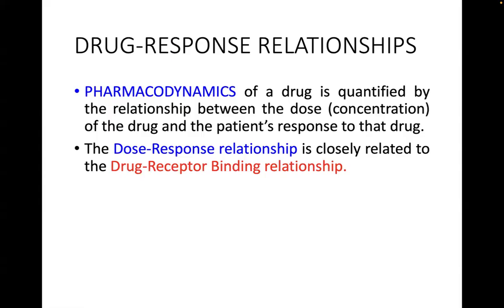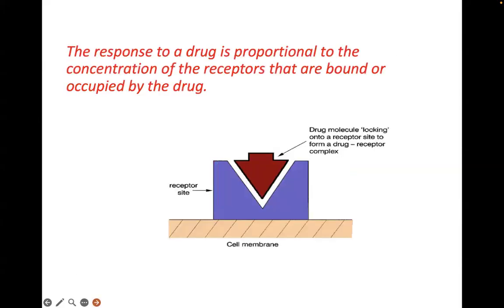The pharmacodynamics of a drug is quantified by the relationship between its dose or concentration and the patient's response to that drug. Central to this concept is how the dose response relationship is related to the drug receptor binding relationship. In simple terms, the response to a drug is proportional to the concentration of the receptors that are bound or occupied by the drug.